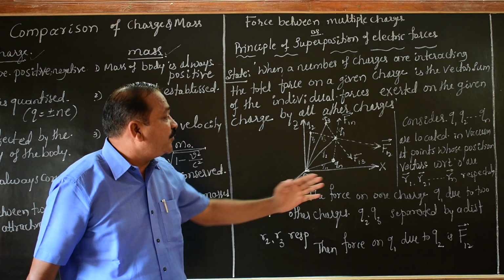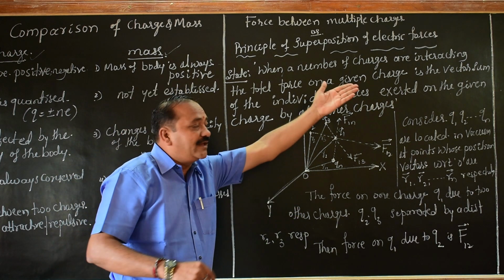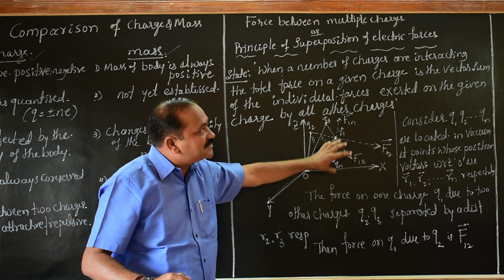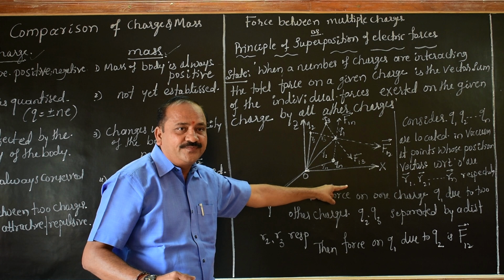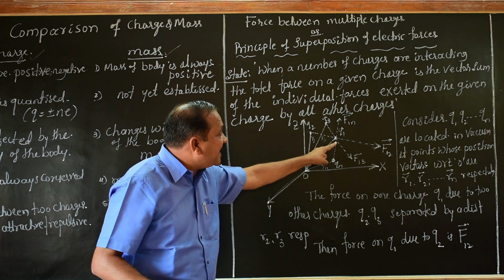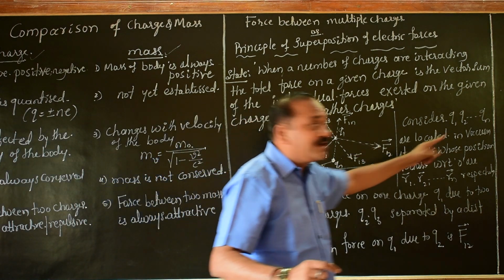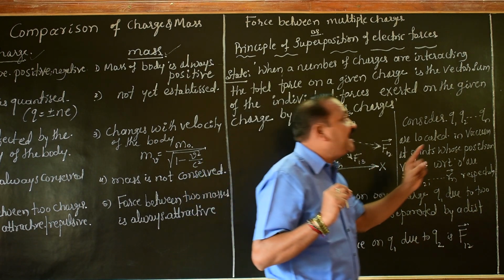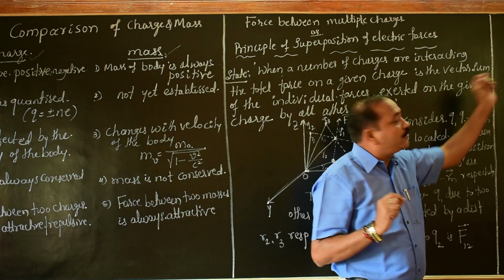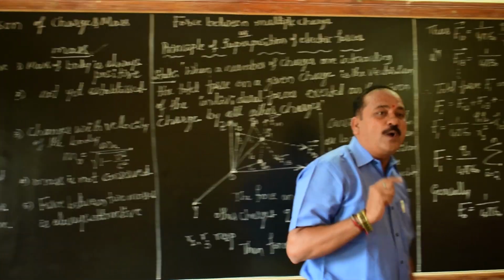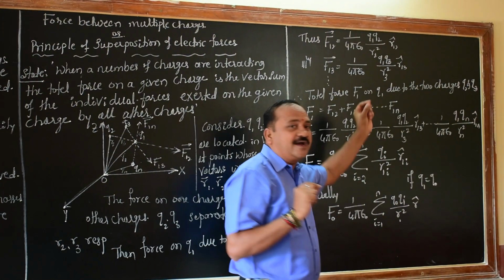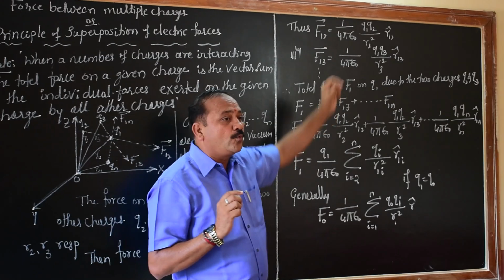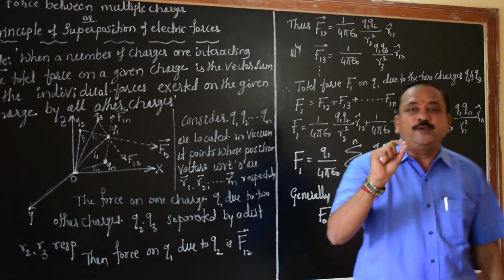Again we can use this to find the force F12 interacting between these two charges. So F12 equals 1 divided by 4 pi epsilon naught, Q1 Q2 divided by R2 squared, times R12, the unit vector.